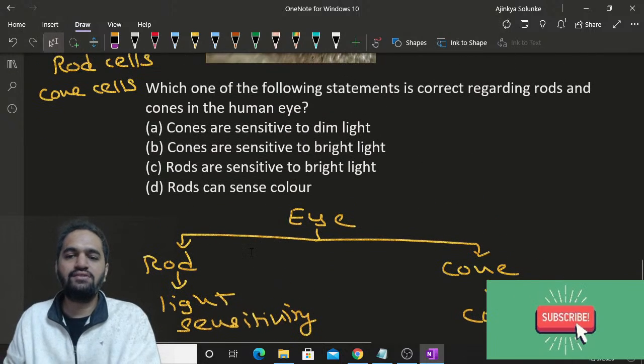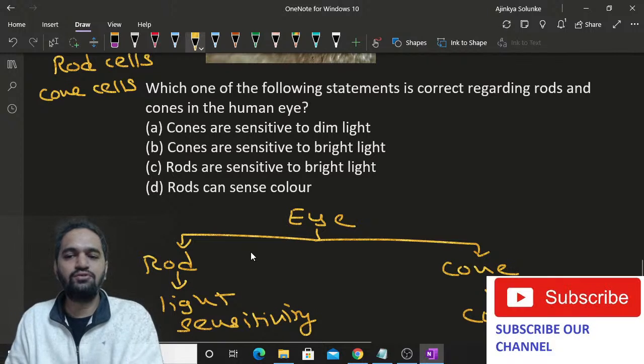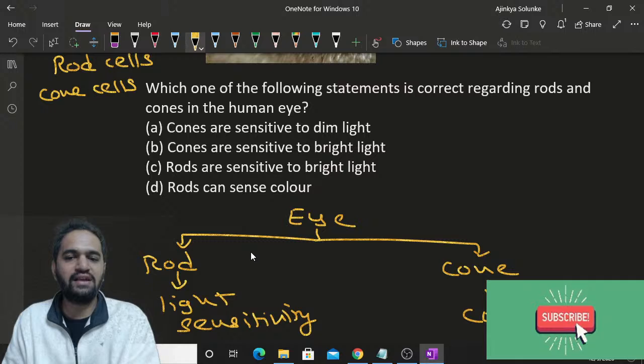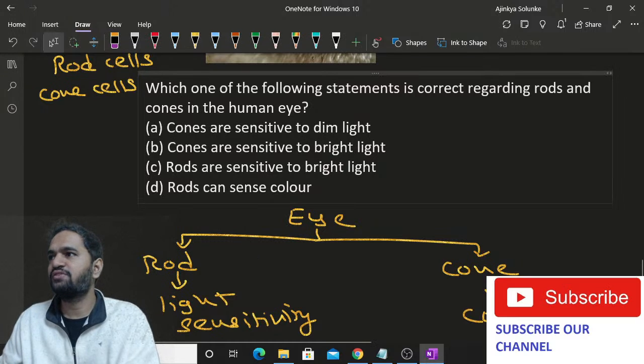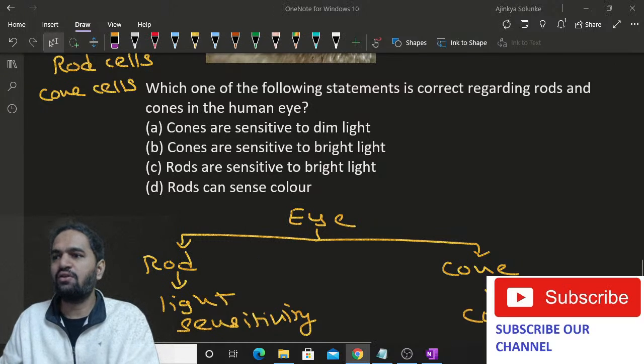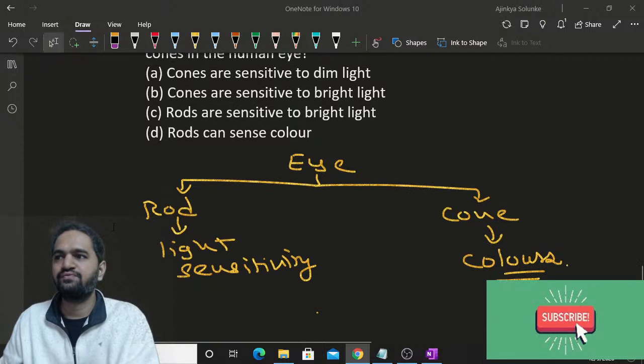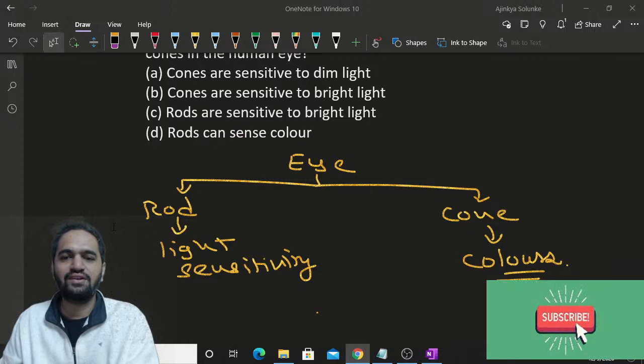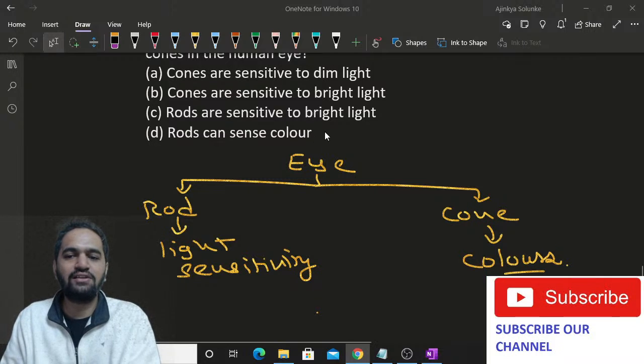Okay, so the options are: cones are sensitive to dim light, cones are sensitive to bright light, rods are sensitive to bright light, rods can sense color. What do you think is the answer now, according to our information? The last one is definitely not the option.